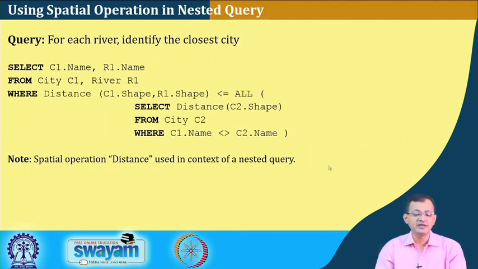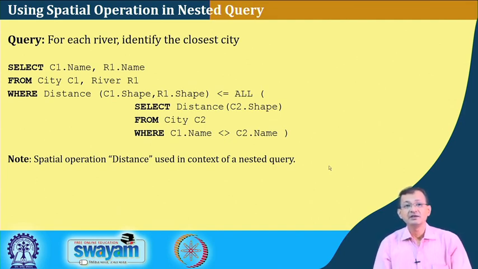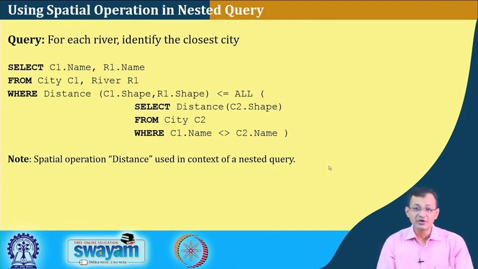So, there is another query operation in nested queries, right. Select C1.name, R1.name from city C1, river R1, and what we are doing is, for each river, identify the closest city. So, a little more complex, right. For each river, what is the closest city, what is the nearest city?